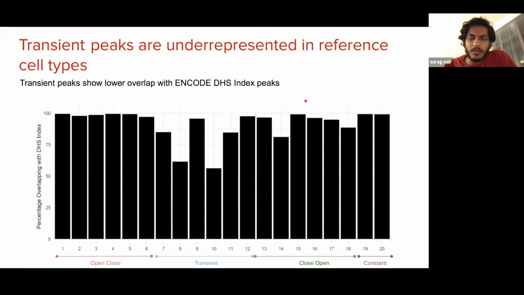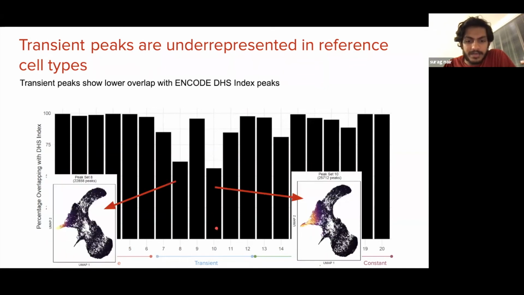Interestingly, if we ask how many of the peaks within each of our modules are captured in stable cell lines or tissues, as assessed by the ENCODE DHS index, we find that most of our fibroblast specific peaks can be recovered in stable fibroblast cell lines and tissues in ENCODE, and the same holds for iPSC specific peaks. However, for peak sets 8 and 10 specifically, the peak sets that are transient for the shortest durations, we find that a large fraction cannot be found in stable ENCODE cell lines or tissue types, and this suggests that these peaks are characteristic of reprogramming.